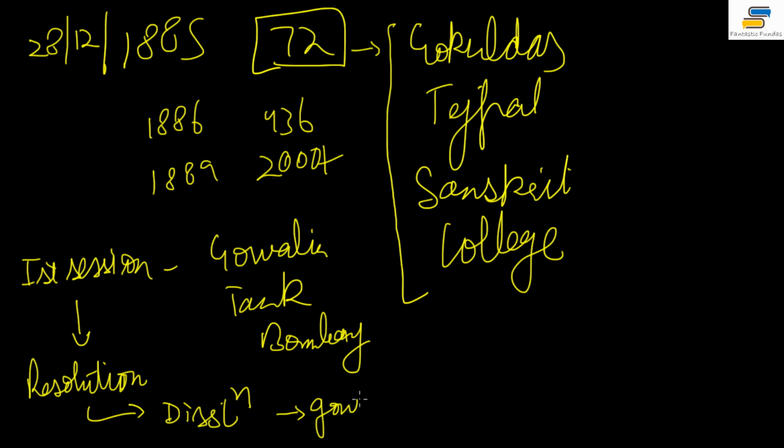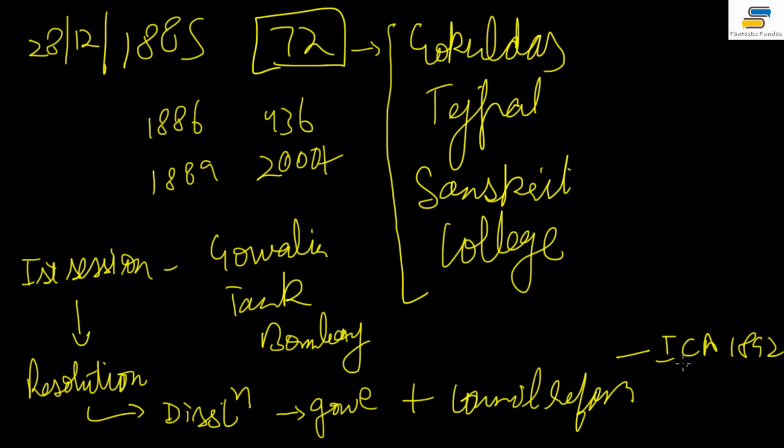So they were dissatisfied with the governance system, plus council reform was their demand, and in fact this becomes one of the primary reasons that Lord Dufferin establishes a committee for reforms in India. That results in the formation of the Indian Councils Act of 1892, about which I'll talk to you in the next lecture. This act introduces a principle of representation in India, just to tell you if you are curious about it. Now this was the first organized expression of Indian nationalism.